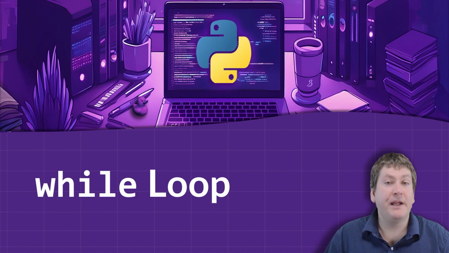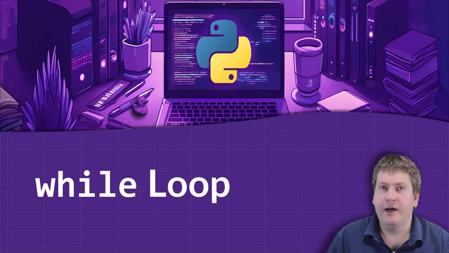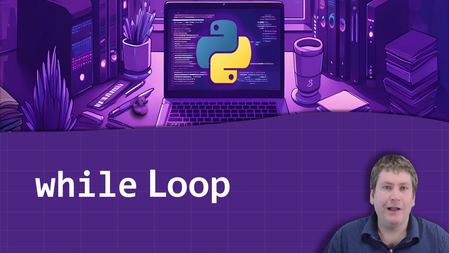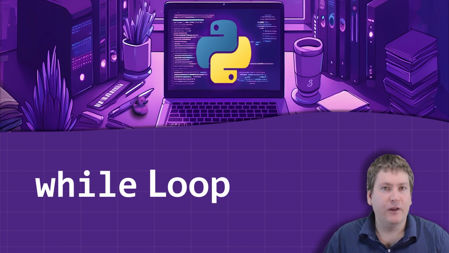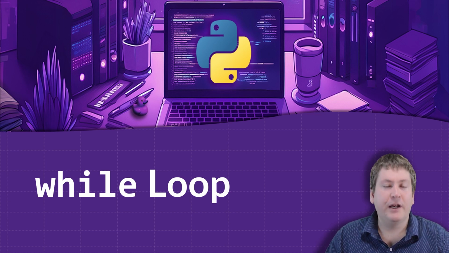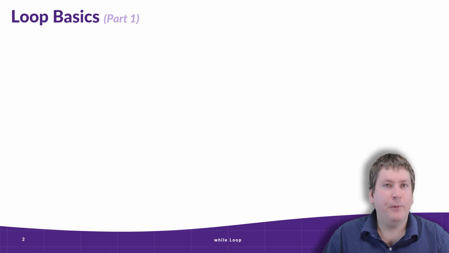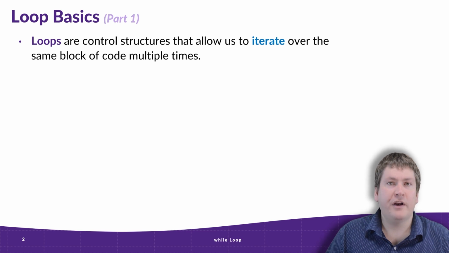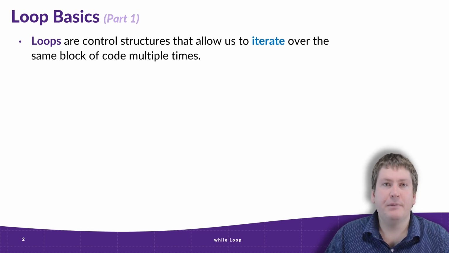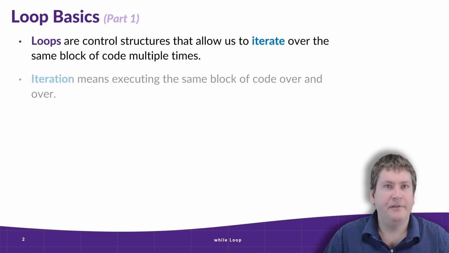In this video, we're going to be exploring loops in Python, and we're going to be diving into some while loop examples. In a follow-up video, we're going to be taking a look at the for loop. But for this video, we're going to be exploring the while loop. But before we get into while loop examples, what are loops and what do they mean in programming? Well, loops are control structures that allow us to iterate over the same block of code multiple times.